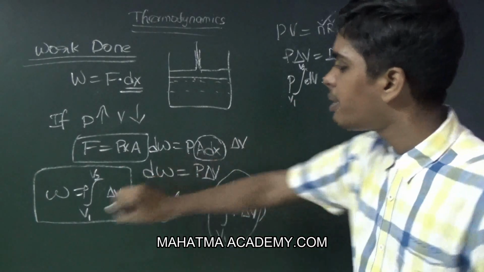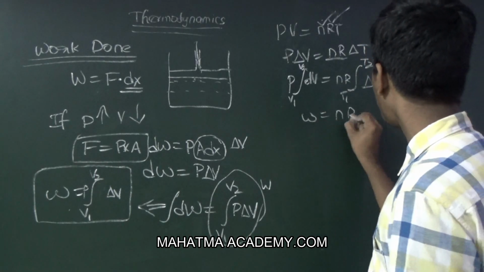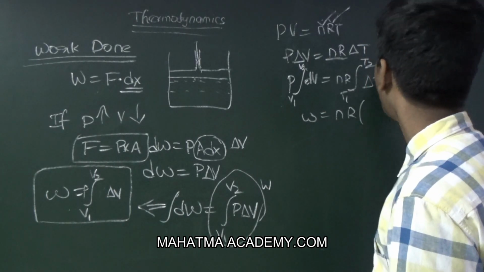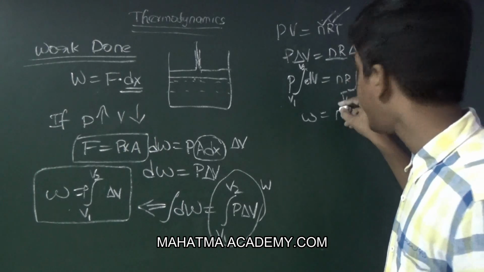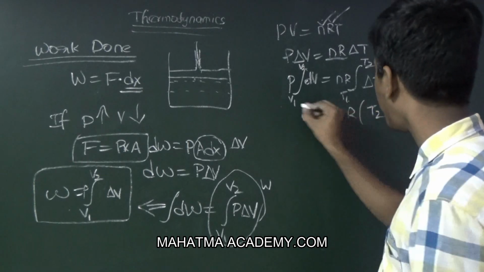Now the whole term will become W. W is equal to nR into, if we solve this integration, nR into T2 minus T1.